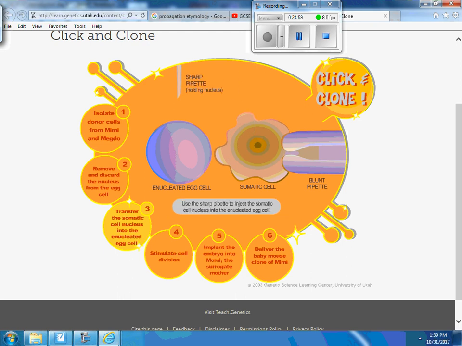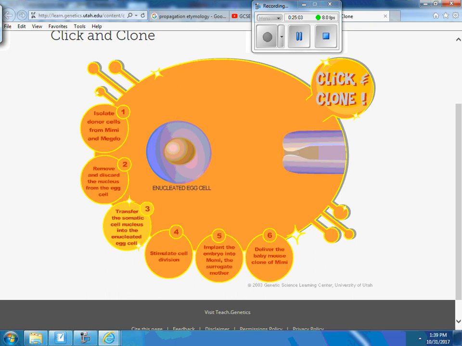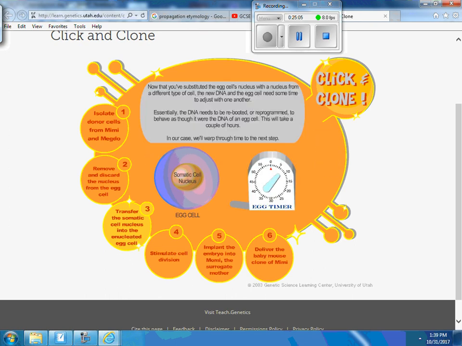What percentage of DNA is in that nucleus? 100%. So what does the egg cell think? It got tricked. It thinks it was fertilized. So now it has a fertilized egg. What is this called, a fertilized egg? Starts with a Z. Fertilized egg is called a zygote.